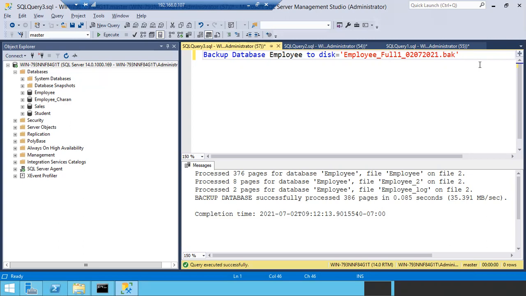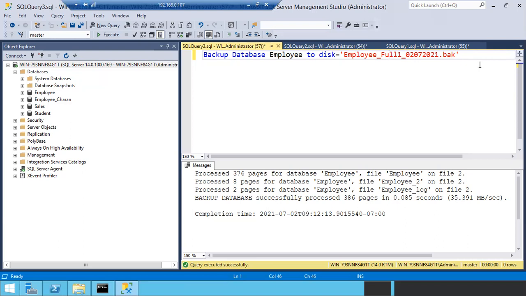In the same way, weekly I'm going to take the full backup. So what if something happens in the middle of the week? Imagine every Sunday you're taking a full backup. On Saturday my database is corrupted. How are you going to get the data from Sunday to Saturday? Six days of data, how are you going to get it?